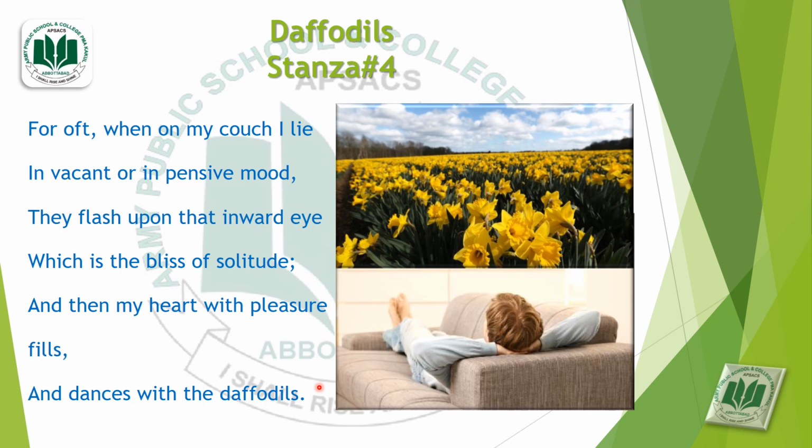Let's see the figures of speech. So first of all, enjambment is used. From the previous stanza, the movement to the next stanza. This is the continuation of the previous stanza. Then in the line, they, again personifying the flowers, flash upon that inward eye. The visual imagery is used. All the visual imagery is used in the whole of the poem, but this line is also a specimen of the visual imagery. Flash upon that inward eye. This is the visual imagery.